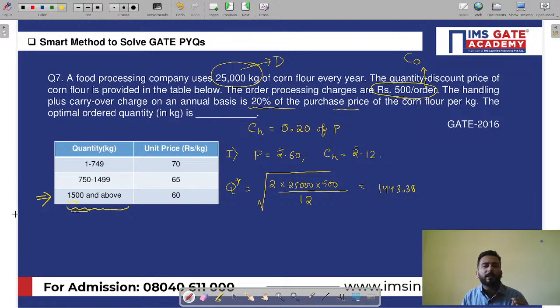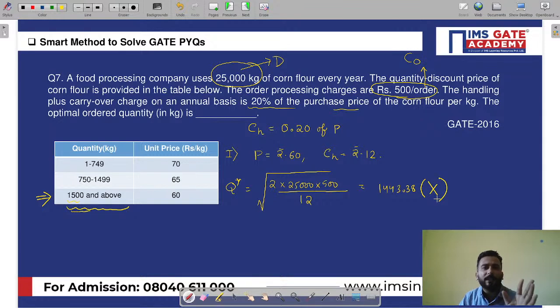No, my dear friends, it is not lying, because this unit price corresponds to 1500 and above. It is not lying. That means it is infeasible. You are not allowed to take this. Suppose it was feasible, this would have been your answer and you would have directly written 1443 or 1444 as the answer, and you would have gone to the next question.